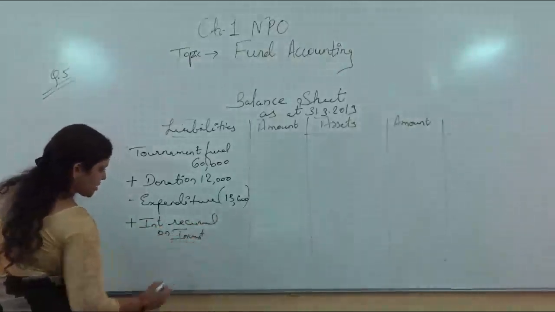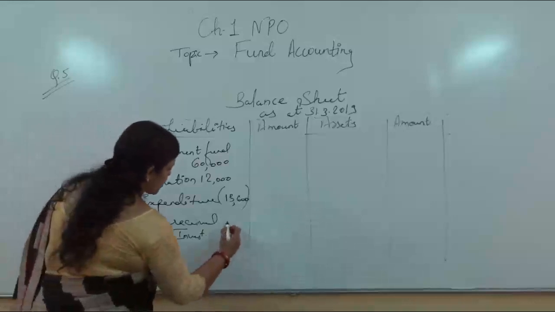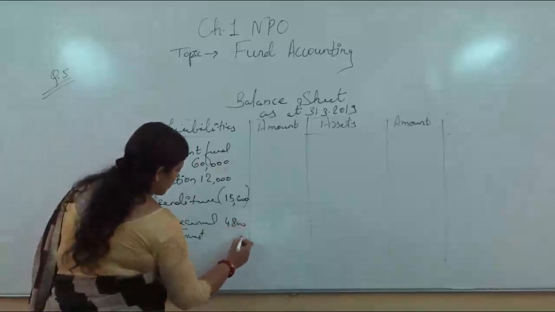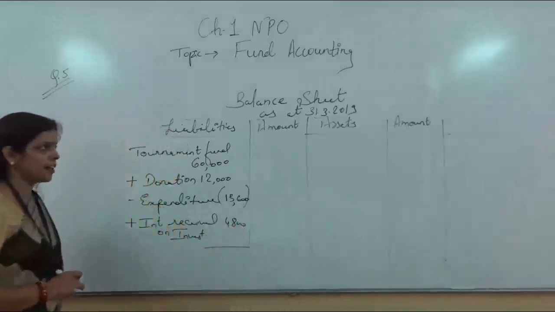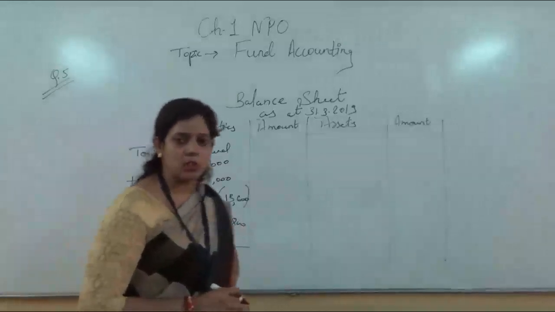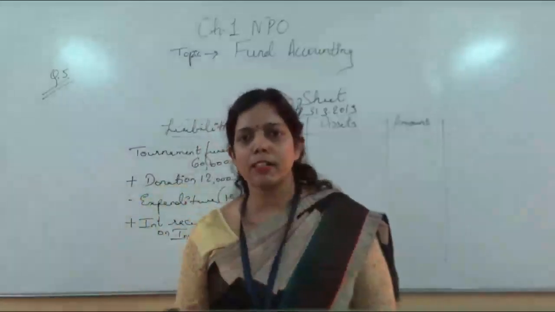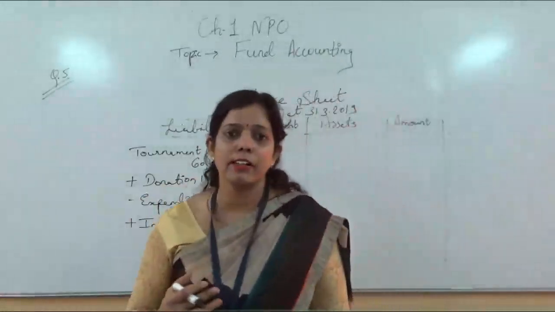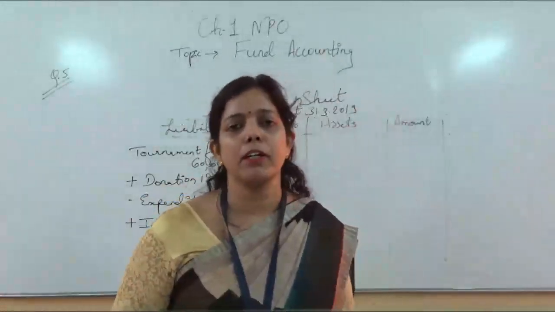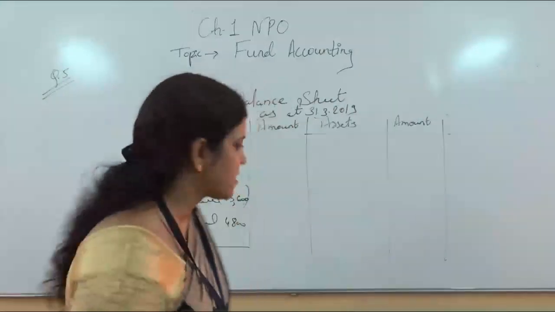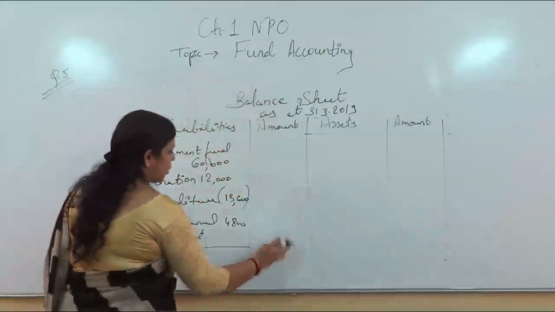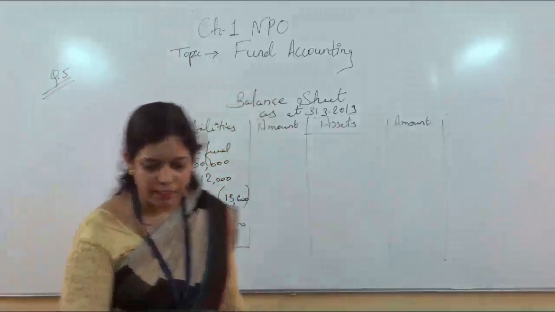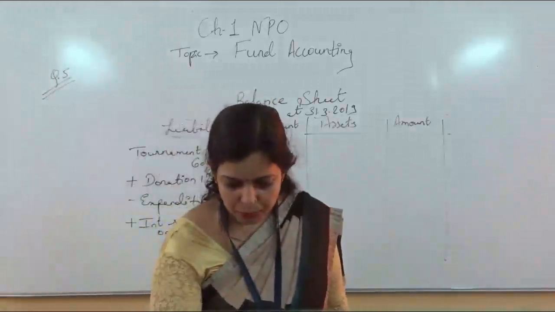Interest received on investment, how much is it? 4,800. Like this. In this way, as I informed in the concept, whatever incomes are adding to the fund will be added, and whatever expenditure is related to any particular fund will be subtracted, and whatever answer we are getting we will write here in the outer column. Do it plus minus and find out how much you are getting.